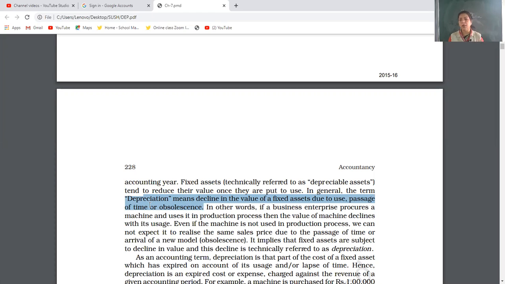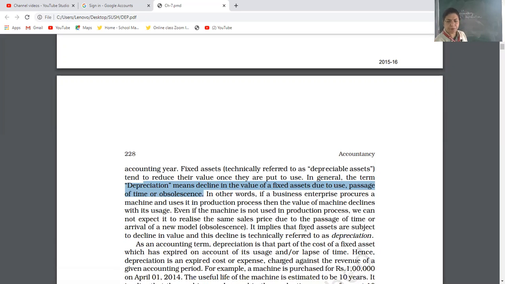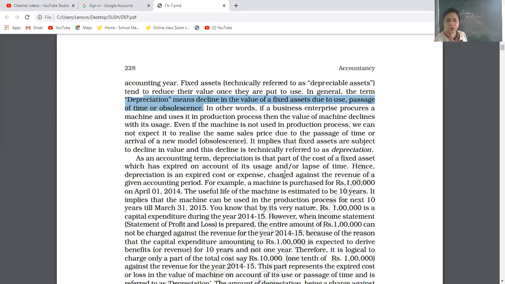So all things are being outdated. That is known as obsolescence. Like I am giving you the example, black and white TV is outdated nowadays. No one will use that black and white TV. So that is obsolete, and the value reduced will be termed as depreciation. I am sure you must have understood this.